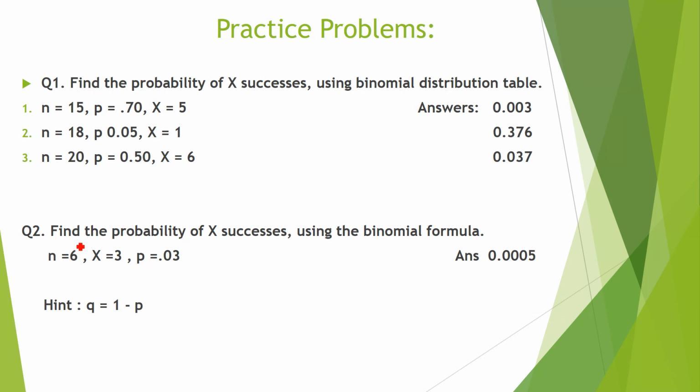Answers are here. Then find the probability of x successes using the binomial formula, which I told you, n factorial divided by n minus x factorial and so on. The answer is here. If we do not have the value of q, I told you this is the hint, 1 minus p is given, you can find the value of q.